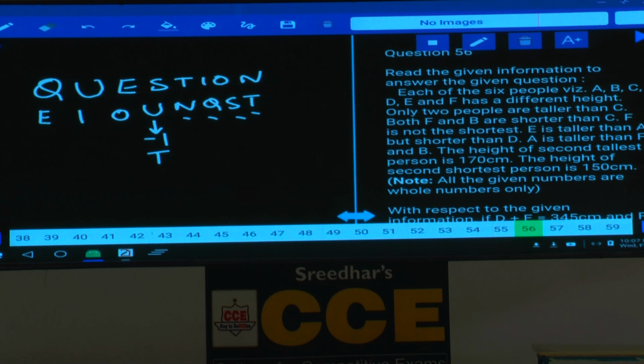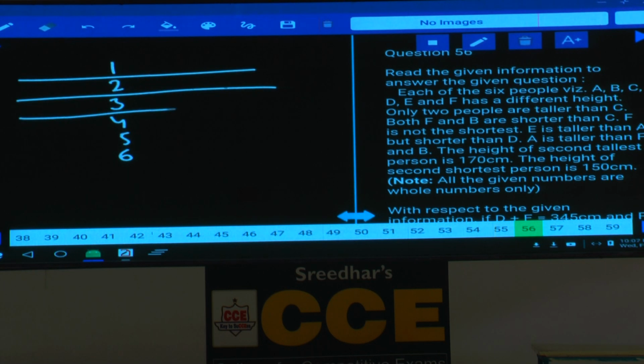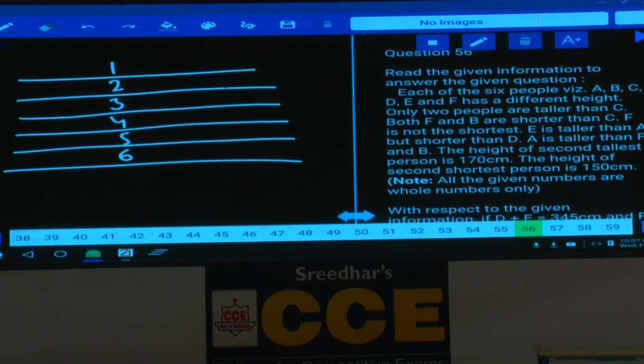Now 56 to 58. Now these 3 questions are based on comparison type of puzzle. Each of the 6 people, how many persons are there? 6 persons are there. 1, 2, 3, 4, 5, and 6. Now these 6 persons are being compared in what? Height and different height. Now 6 persons are there. These 6 persons are being compared in different height. 6 persons are being compared in different height.